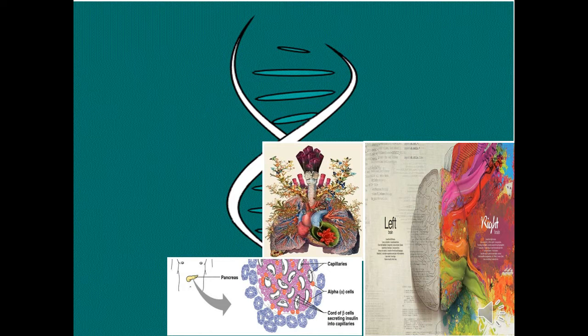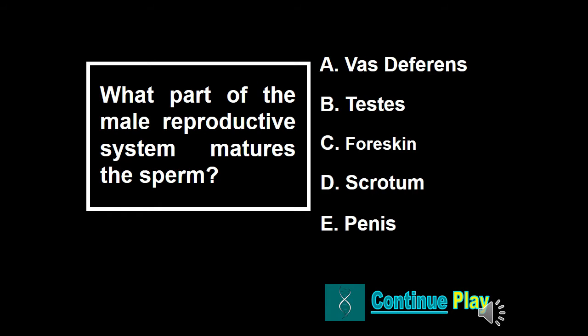We only have 3 more photos left in our picture board. What part of the male reproductive system matures the sperm? A, the vas deferens, B, the testes, C, the foreskin, D, the scrotum, or letter E, the penis? If you answer A, then you are correct.